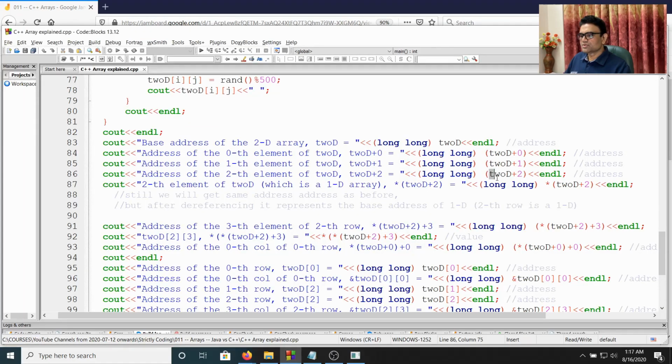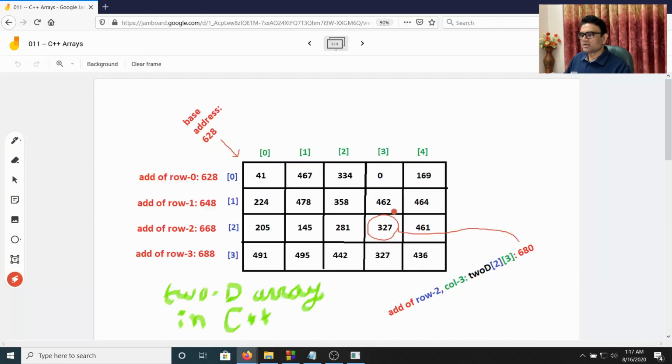Now if we say 2D plus 2, again we'll get the address of the 1D array at position 2. That means 668.